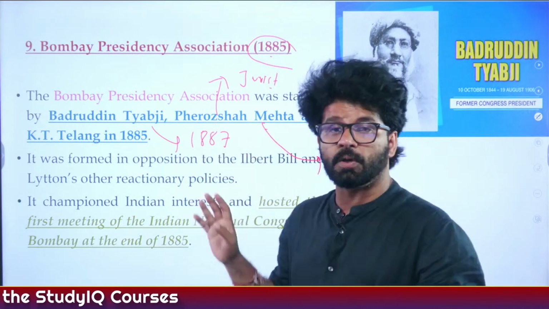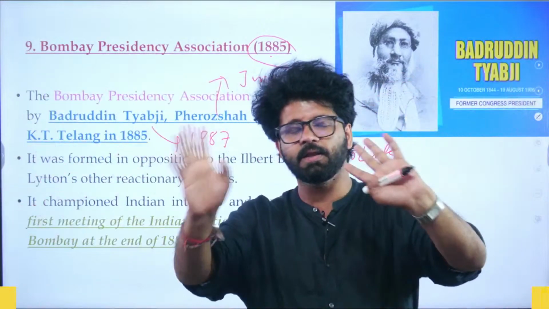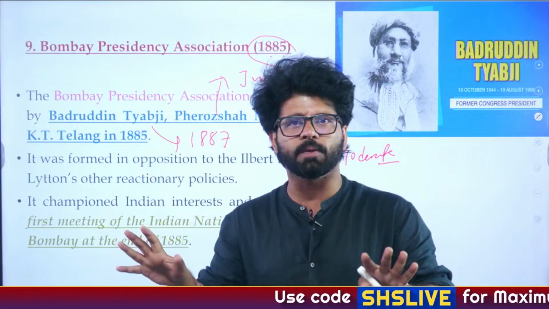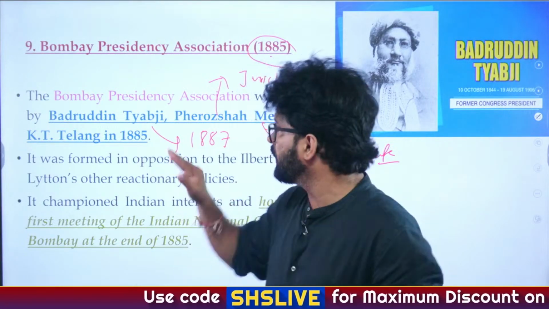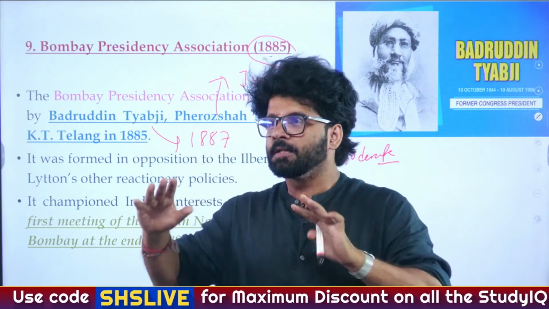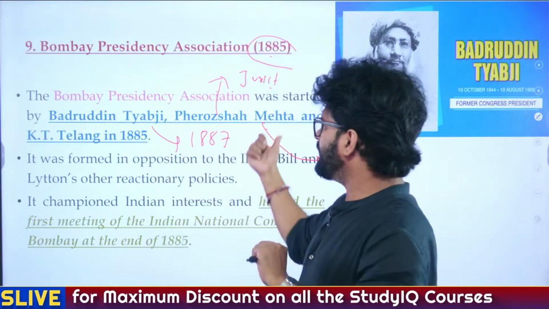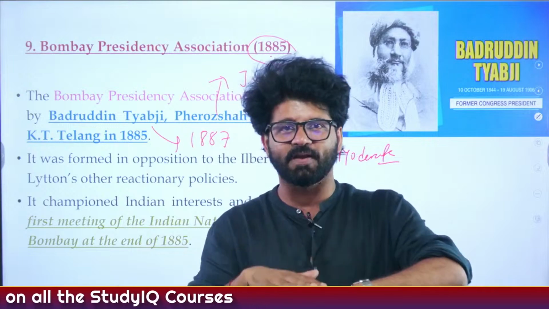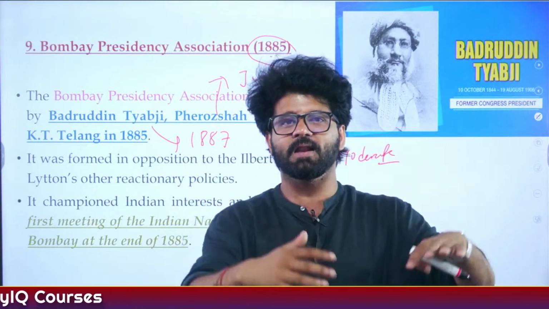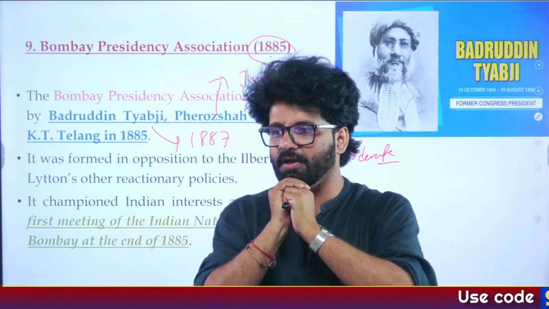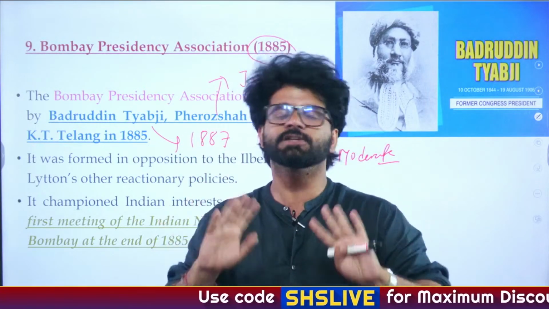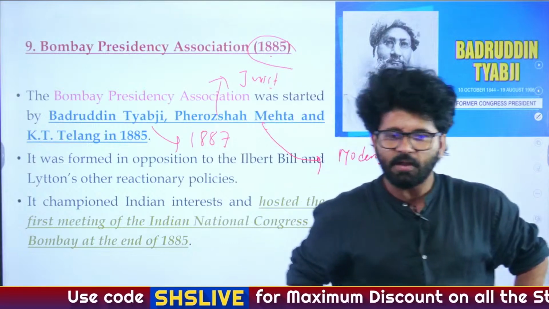So Firoz Shah Mehta, he had an aura. If you read more about him, although you don't need to read too much about him unless you have history optional, you will realize that this guy had an aura. He had so much aura that for 20 years, from 1885 to 1905, he curbed the influence of extremists. These Bal Gangadhar Tilak, Lala Lajpat Rai, other people whom we will talk about later on, he curbed their influence. People were terrified of Firoz Shah Mehta. Such was his aura. Again, don't worry about it.